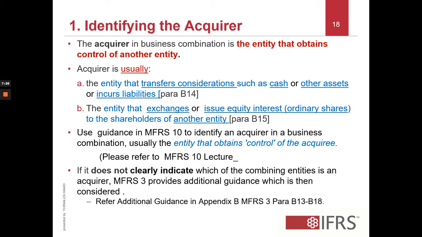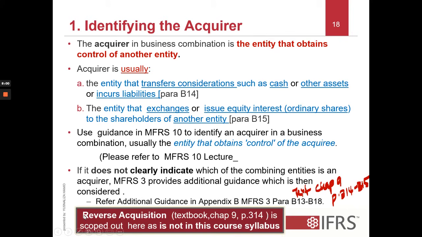You can also refer to your textbook, chapter 9, at pages 314 to 315. So you can refer to additional guidance, but for your level, the acquirer will be clearly indicated.